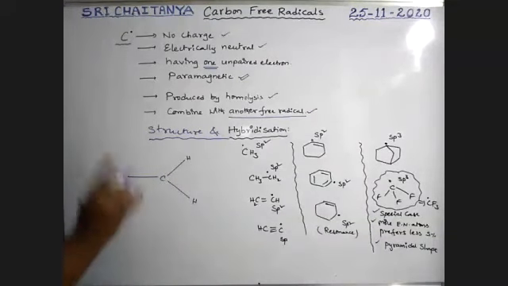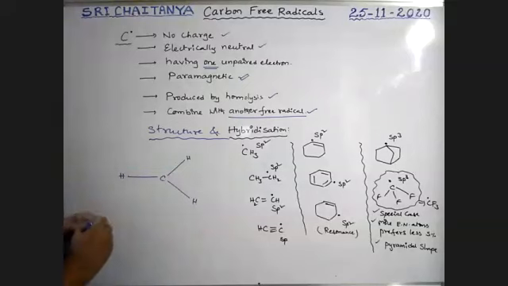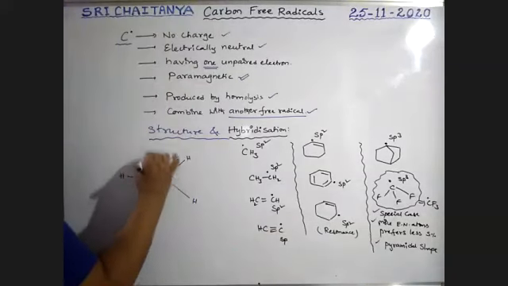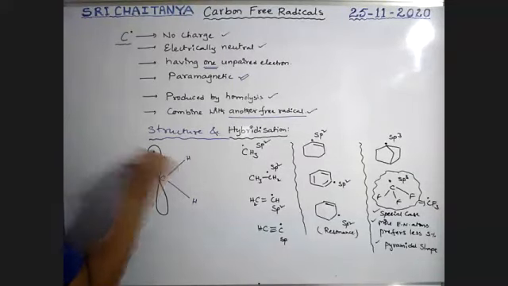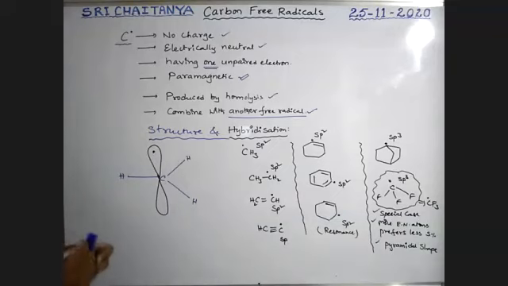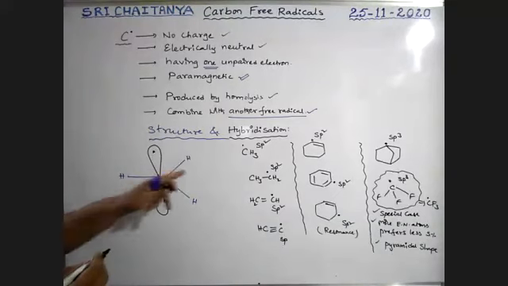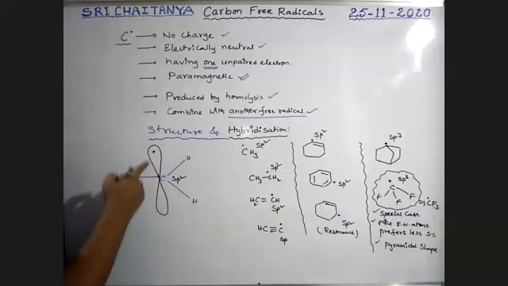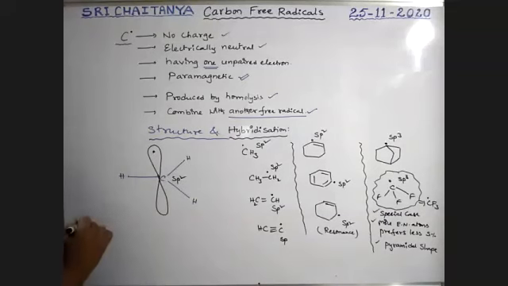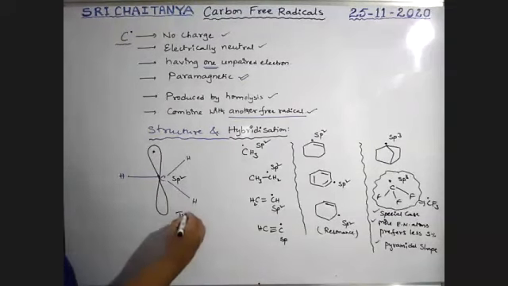This carbon is in sp2 hybridization. Because of sp2 hybridization, one pure p orbital is there, and in that pure p orbital there is an unpaired electron. Therefore, it has a trigonal planar shape.